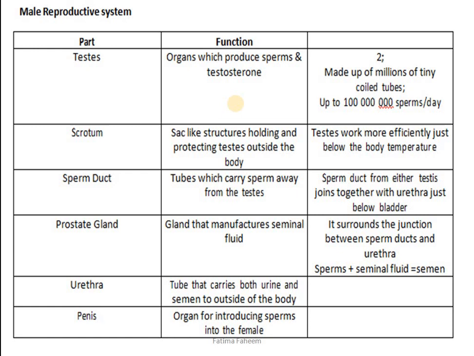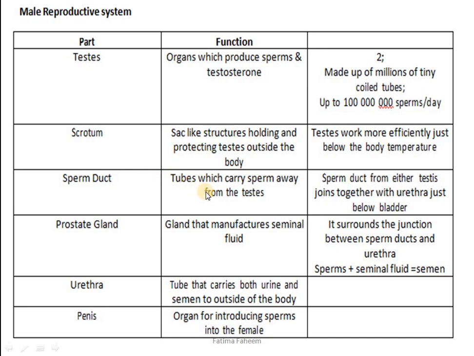Testes are 2 in number, and they are made up of millions of tiny coiled tubes. There are millions of sperms which are produced per day. Scrotum, on the other hand, is a sac-like structure which is holding and protecting the testes outside the body. Like I told you, that testes work more efficiently just below the body temperature. Hence, they are lying outside the body.